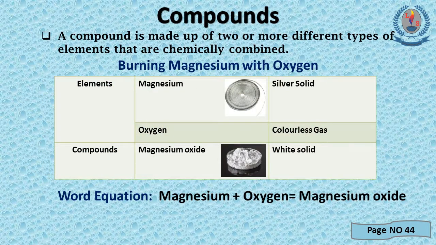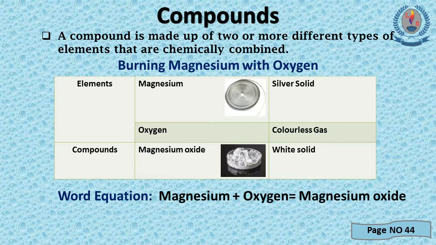Now we are going to learn about compounds. A compound is made up of two or more different types of elements that are chemically combined. So to make a compound, there should be a chemical reaction. You know, burning is a chemical reaction.